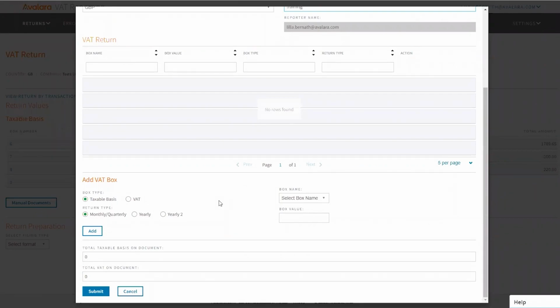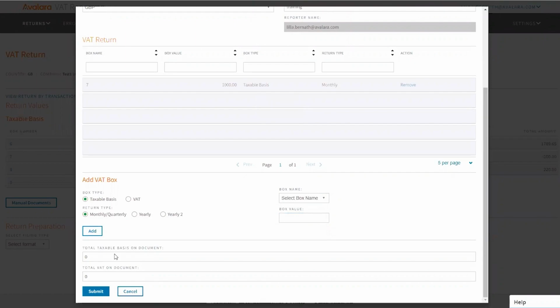So in order to be able to add a transaction to your VAT return, you will need to know the box where you want to include that amount in. So this is not going to be based on a VAT code, it's going to be based on the boxes that you select. So let's say I want to include a taxable basis for the monthly or quarterly return. You can see that as soon as I click on the box name, it will only list the boxes that contain taxable basis. So I'm just going to choose one of them, include 1,000, and I say add.